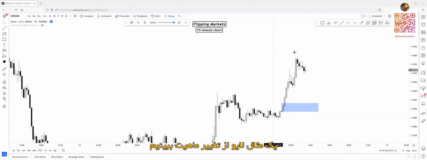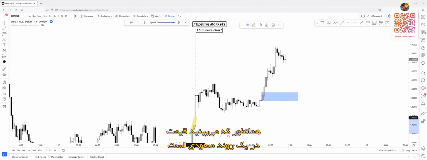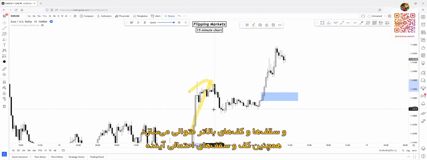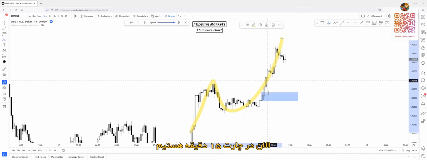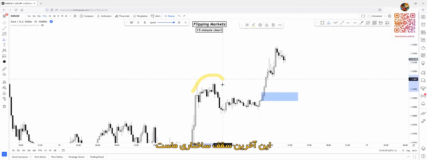Okay, let's see a live example for a change of character. As you can see in this region, price is moving in an uptrend, creating highs, lows, highs, potential lows, potential highs. So the expectational order flow is bullish. This is the 15-minute chart. So as you can see, this was our last structural high point. This was the last structural low point.